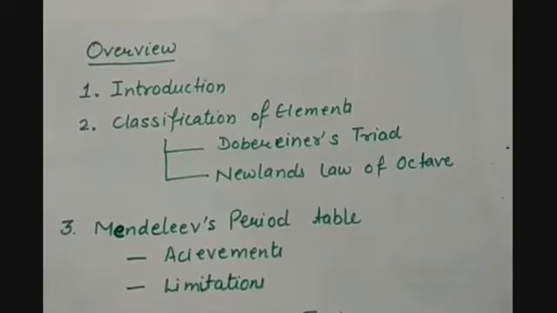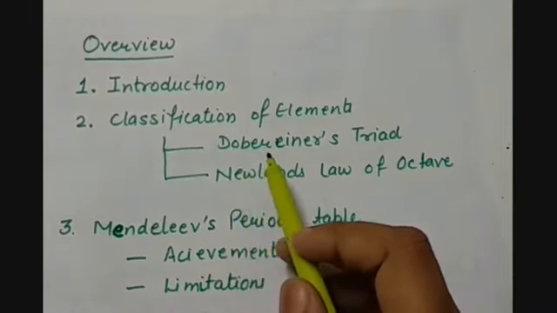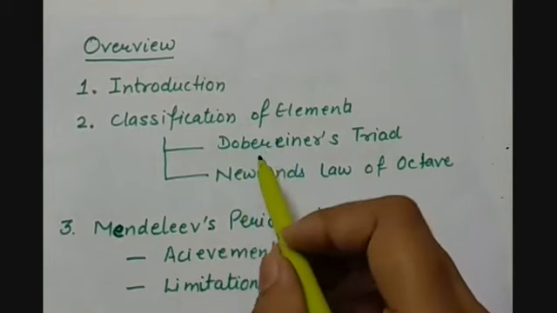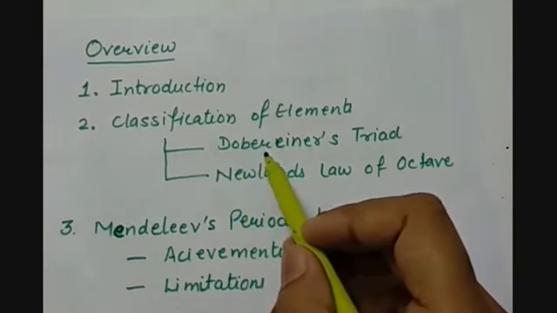So when we talk about the periodic classification of elements, first we have the introduction in the chapter, that why there is a need to classify the elements or to place them in a particular place in a periodic table. Then the classification of elements, under which we will see the experiments or researches done by the different scientists.